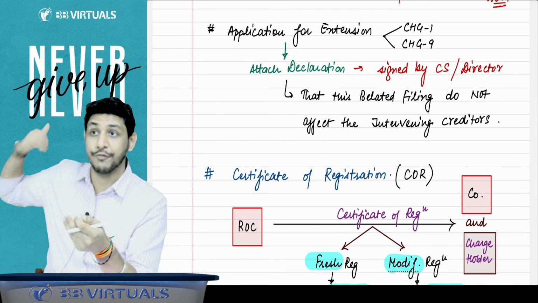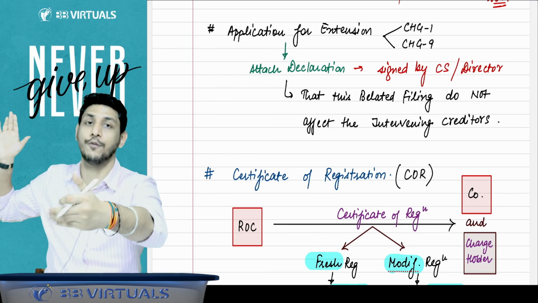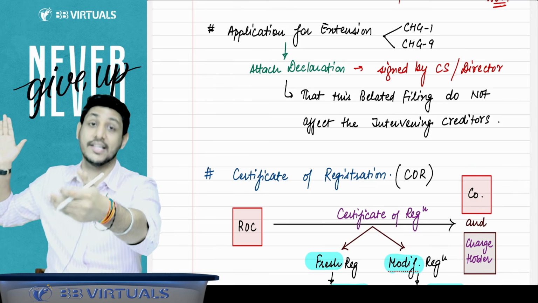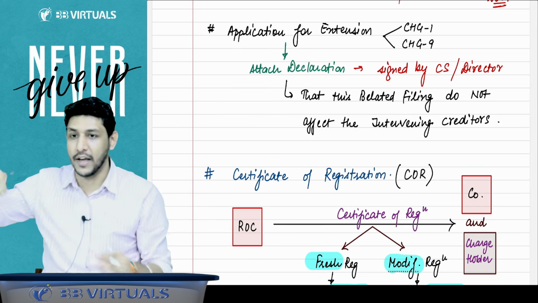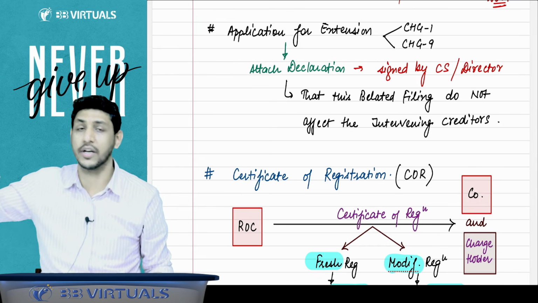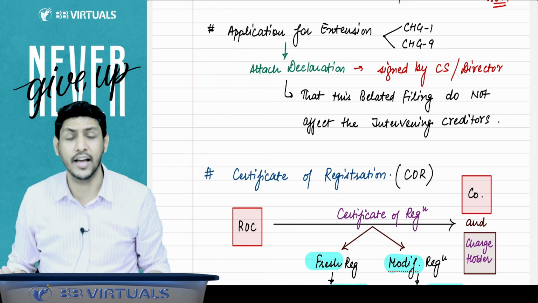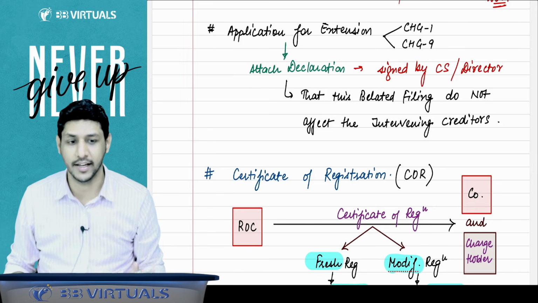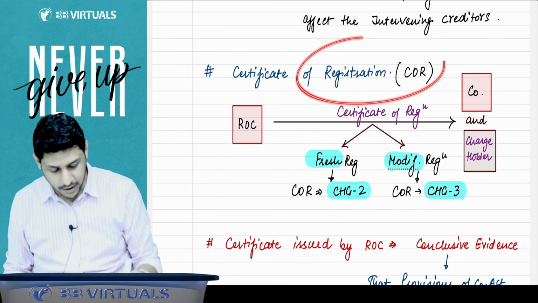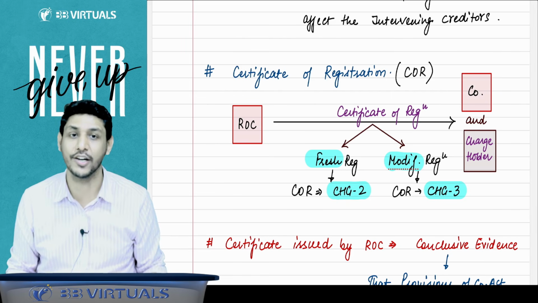It means that when this charge was created, and now we are filing the form for registration of charge and asking you for an extension, in the meantime, if any creditor has also come into the company, and we have taken more credits from some more creditors, their rights and interests are not affected because of this belated filing. So you have to file a declaration also. And then ROC will register your charge and issue you a certificate of registration.